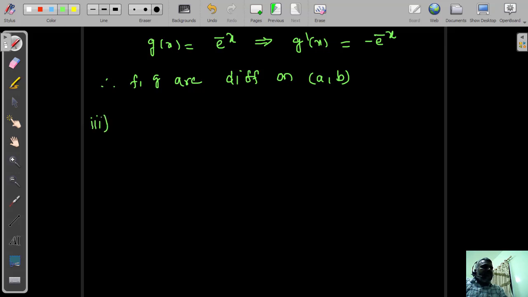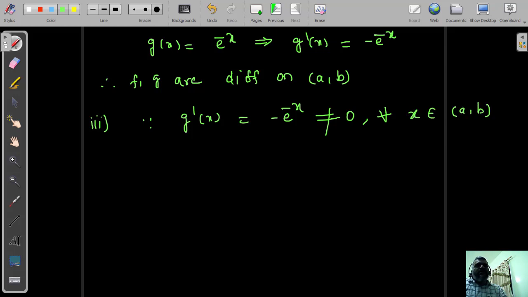Now we will check the third condition. Since g dash of x equals minus e power minus x, this is always not equal to 0 for all x belonging to the open interval a comma b. In the given problem, a comma b are positive numbers, so you can plug in any value.